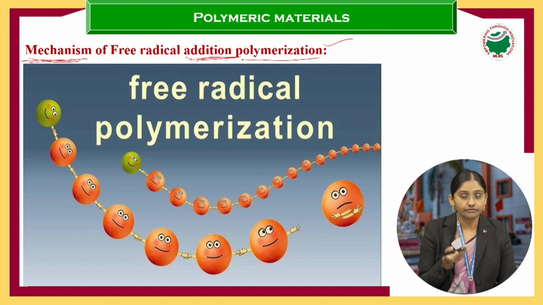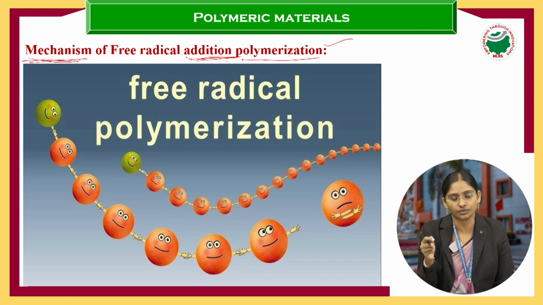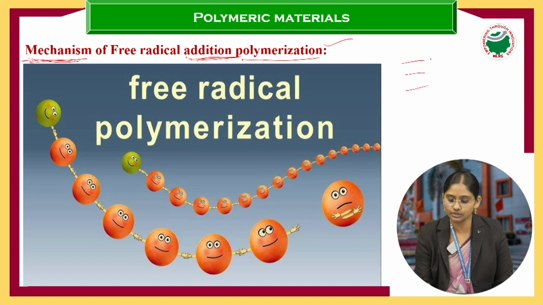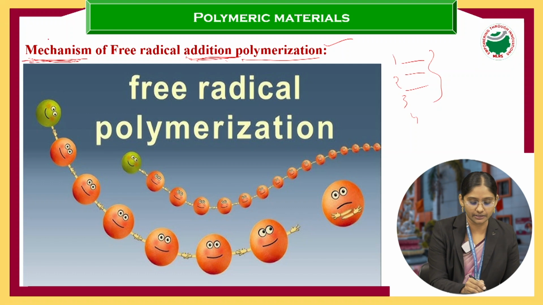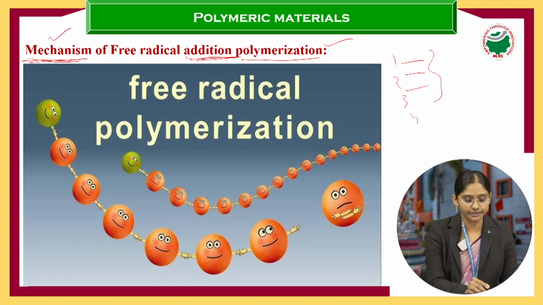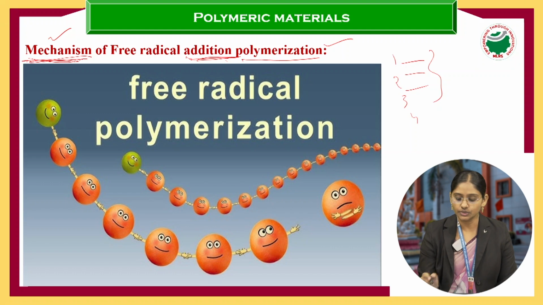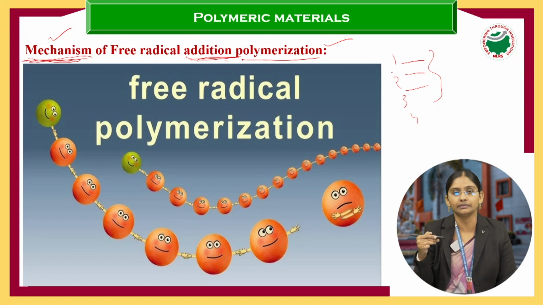If we explain how those products come about in a series of steps, like first step, second step, third step, fourth step, all those steps are called the mechanism. Have you understood what the mechanism means?